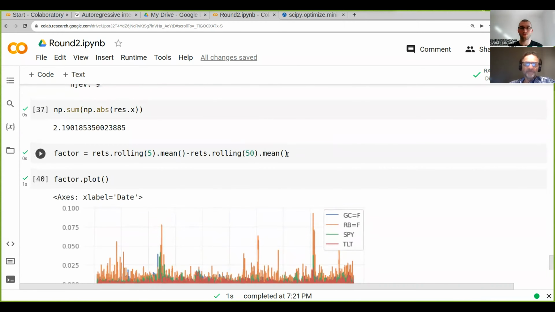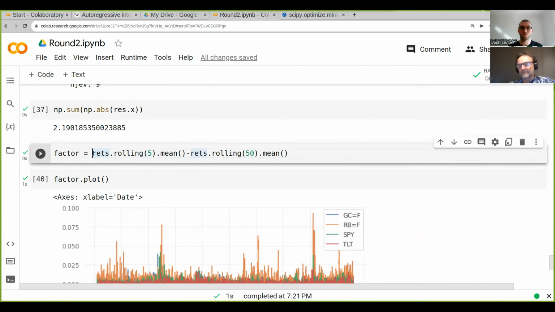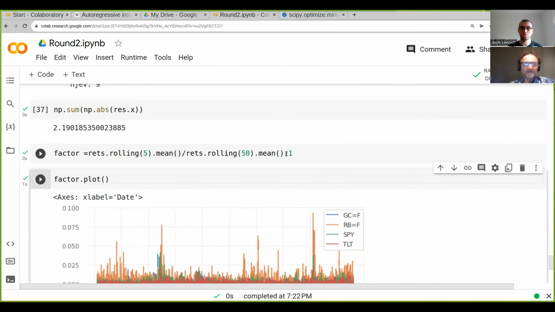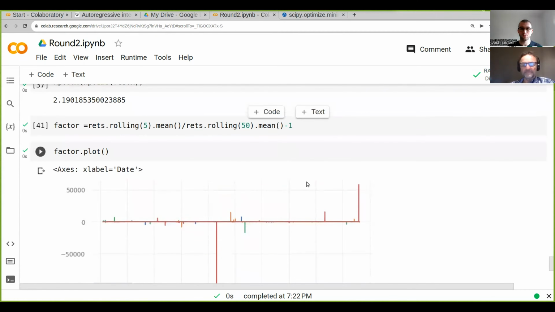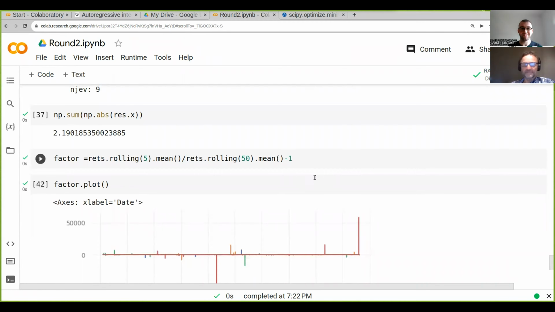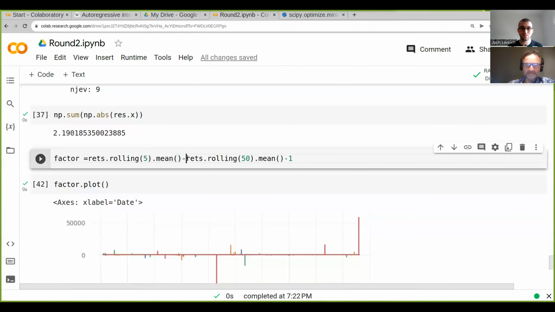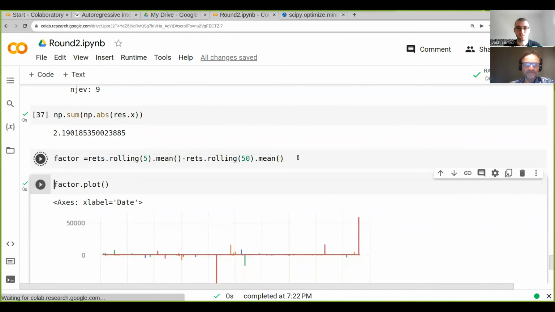Actually, one of the things that is even better, perhaps, instead of using a total difference, well, one of the problems is because they all have different dollar values, we should really use a percentage difference. So one of the things we can do is instead of using a minus, we use a divided, and then subtract 1 from the whole thing. Because now they're all in terms of percentages. Problem is you can see we get some really off the charts values. Actually, maybe that's not really ideal for our purposes. So let's stick with this for now.